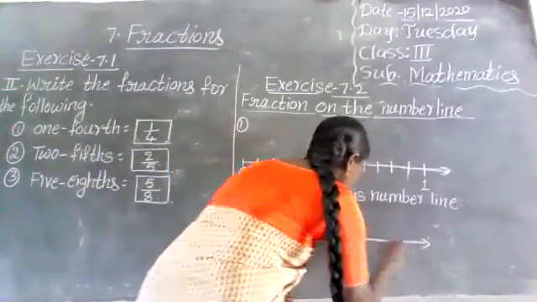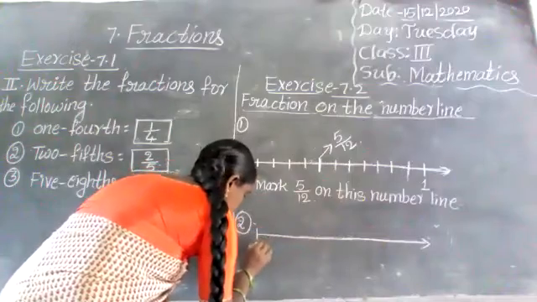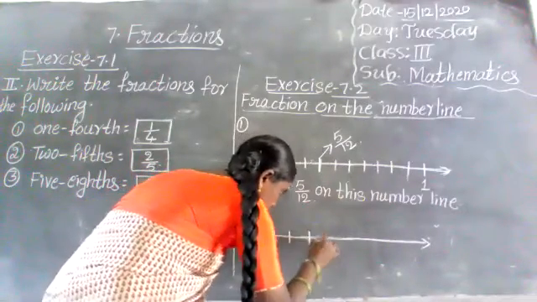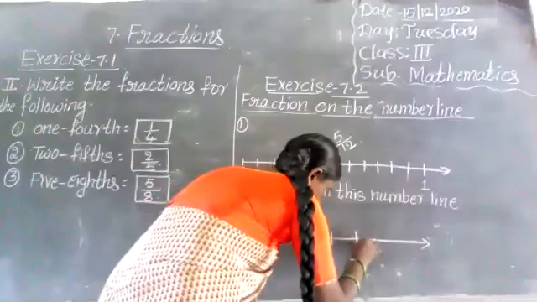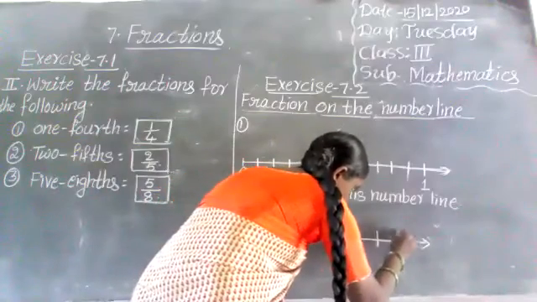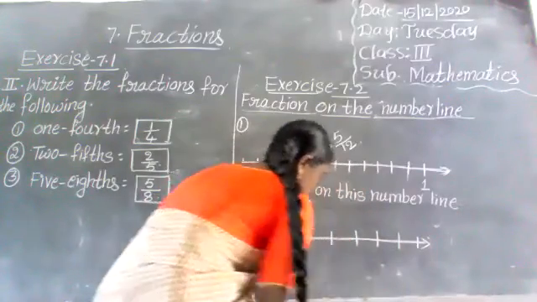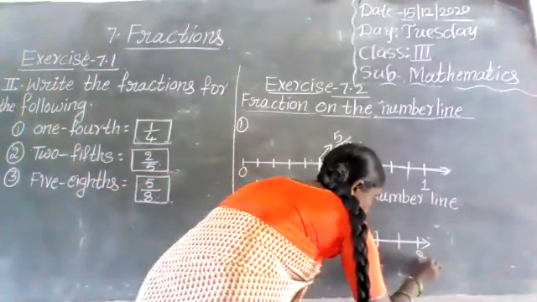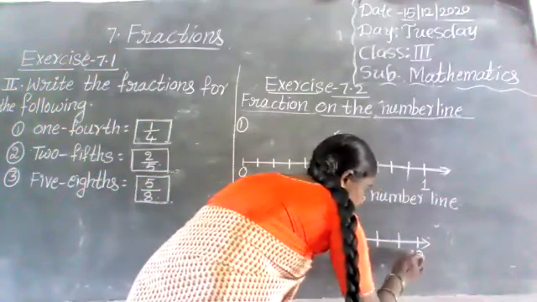This is one of the number line. First 0, 1, 2, 3, 4, 5, 6, 7, 8. Okay?